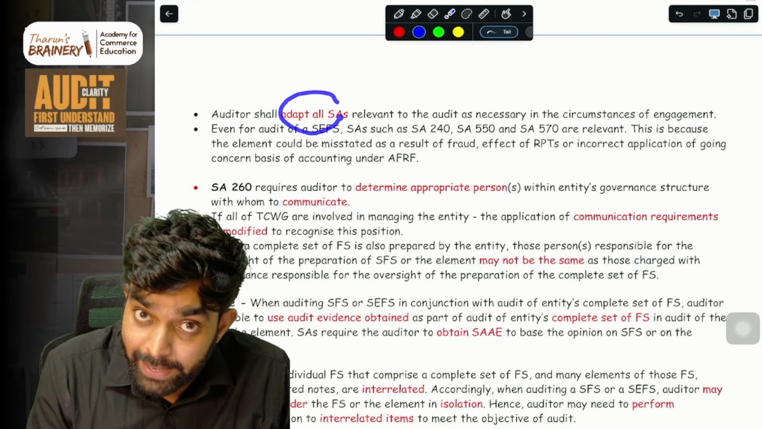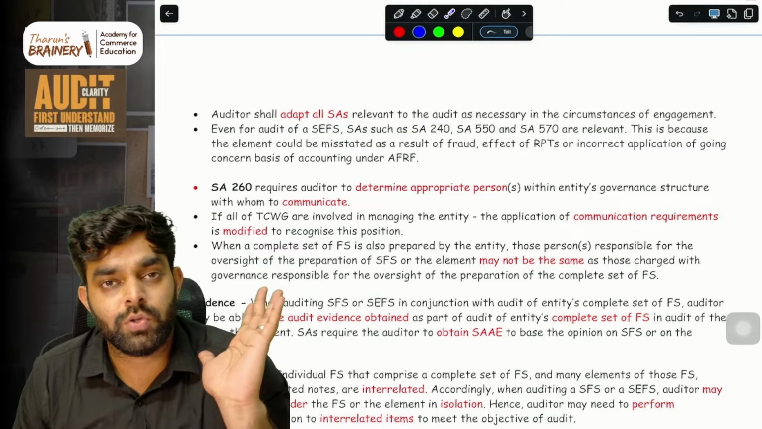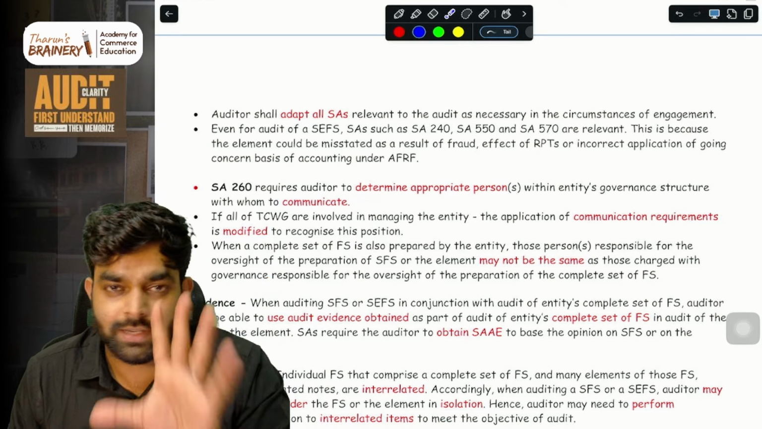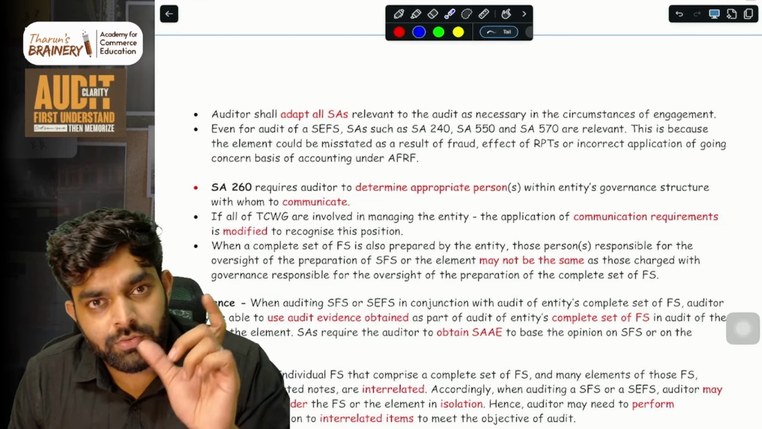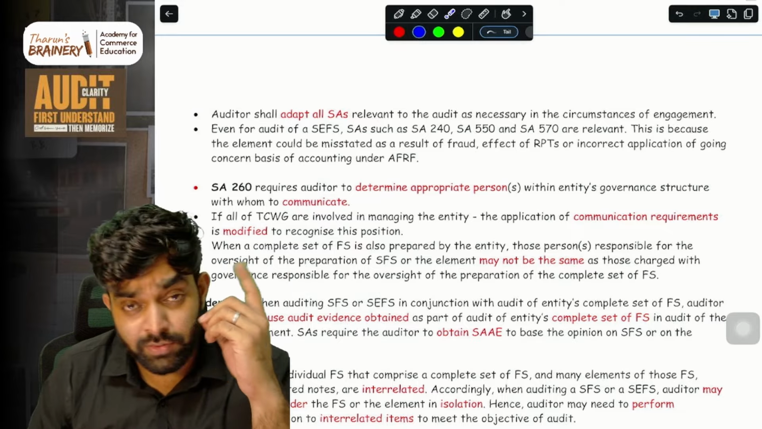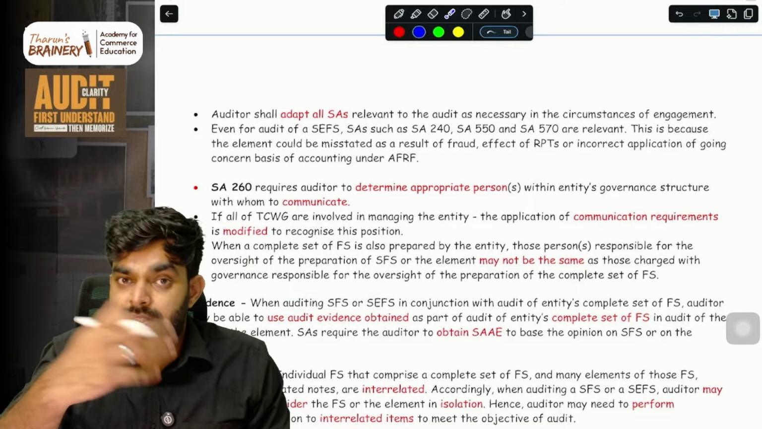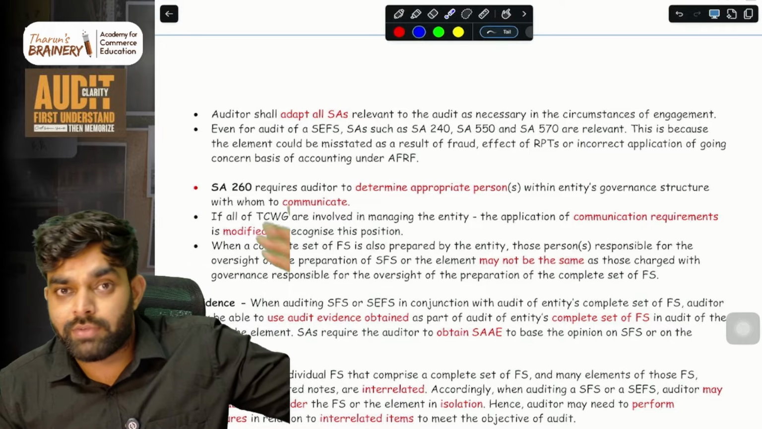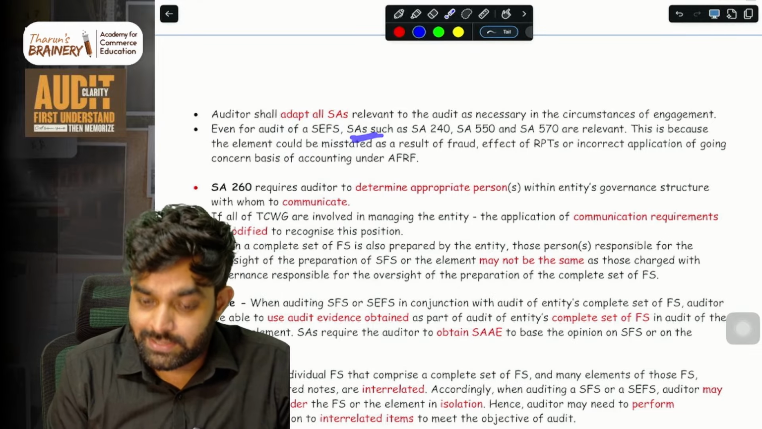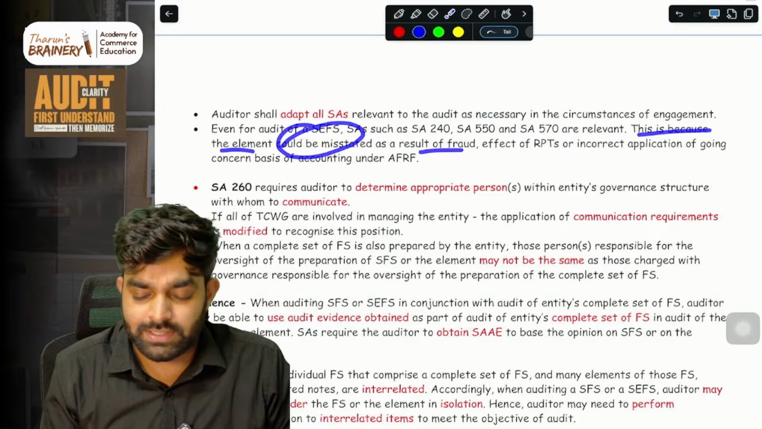Auditor shall adapt all these. Like now you are going to do the audit. So adapt all the SAs that are required to do the audit. Same thing what we learned in SA 800. Even though you are not auditing the complete set of financial statements, still you have to follow all the relevant SAs that are required to do the audit. Then we learned in SA 800 there are certain other SAs which they have specifically mentioned, like 320, 315, everything. Here also they have mentioned that when you are auditing SCFS, standards such as 240, 550, 570 etc. are basically relevant. This is because an element could be misstated as a result of fraud and all these things.